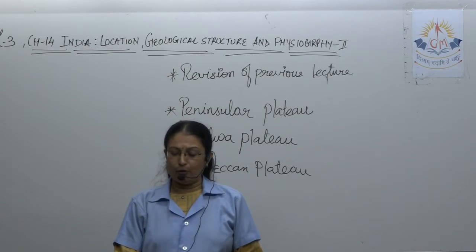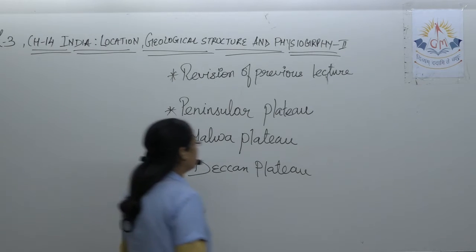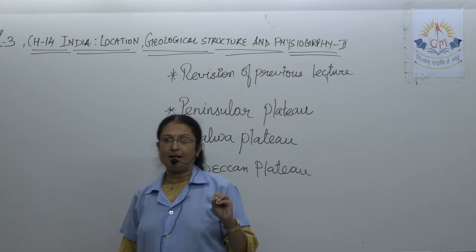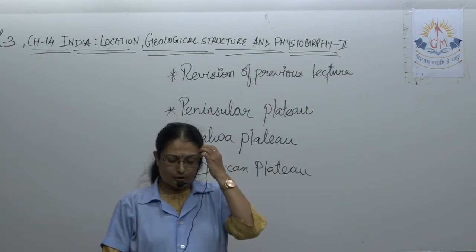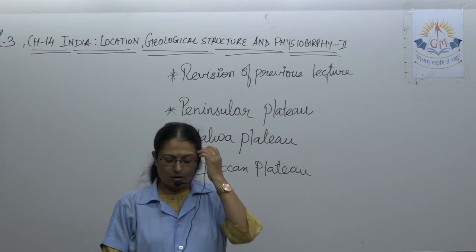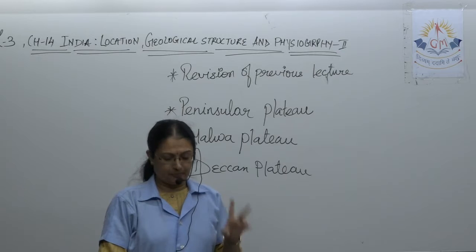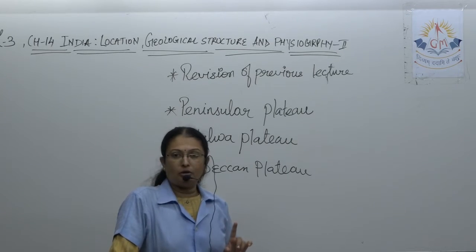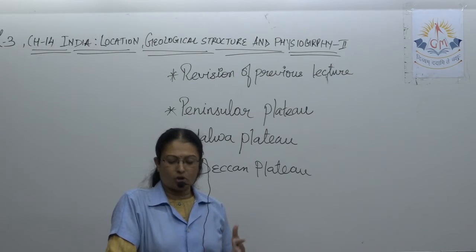So these few points, then we talk about the physiography. In that physiography, there are 5 divisions we have to keep in mind in concern of India. On the basis of physiography, India can be divided into the following physiographic regions: the northern mountainous region, the peninsular plateau, the island archipelago, the greater northern plain and the coastal plain.